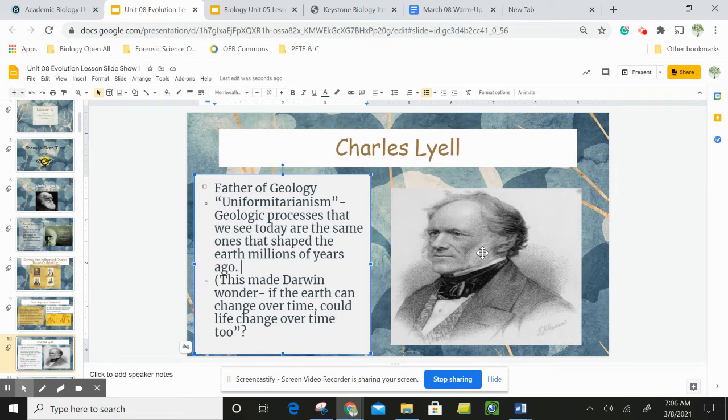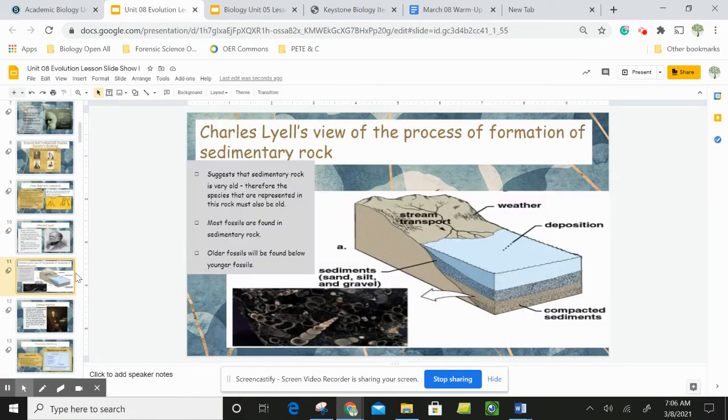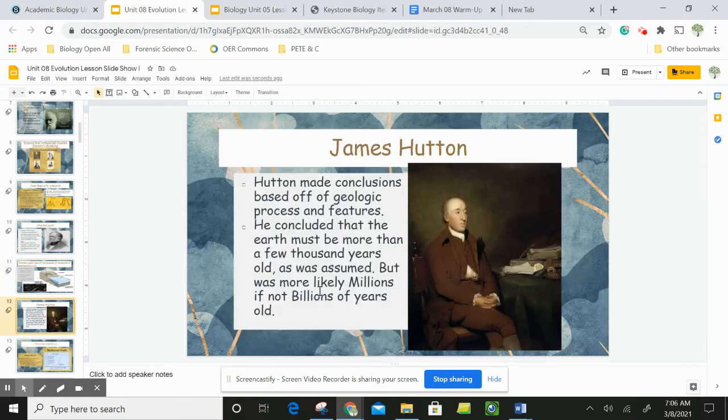And so, because of this thinking about the earth changing slowly over time, Chuck here was like, I wonder if living organisms changed slowly over time too. All right, a little bit more about Charles Lyell's sedimentary rock studies. He found little fossils towards these lower levels, and we could conclude that older fossils down here are older than ones that were found in the more recent layers of sedimentary rock.